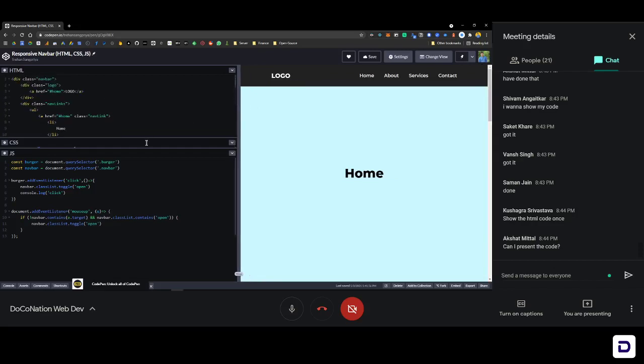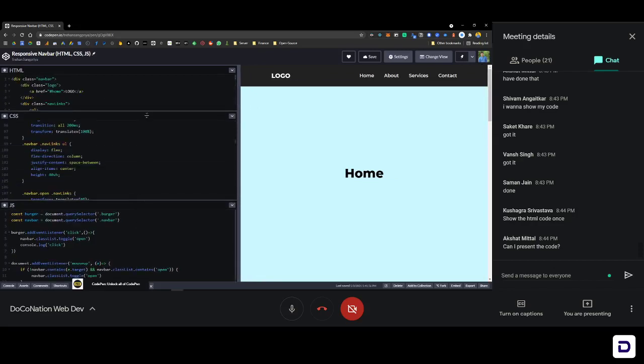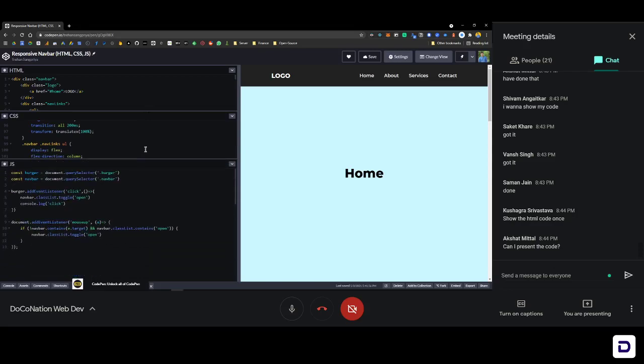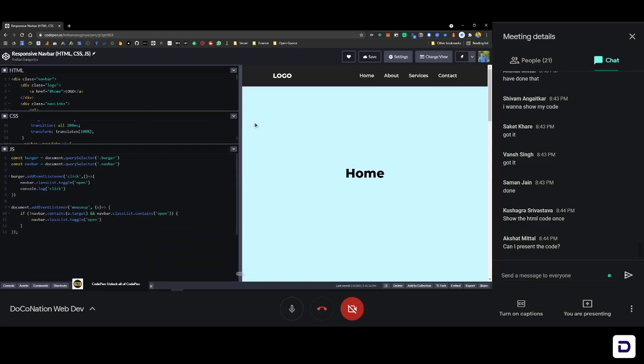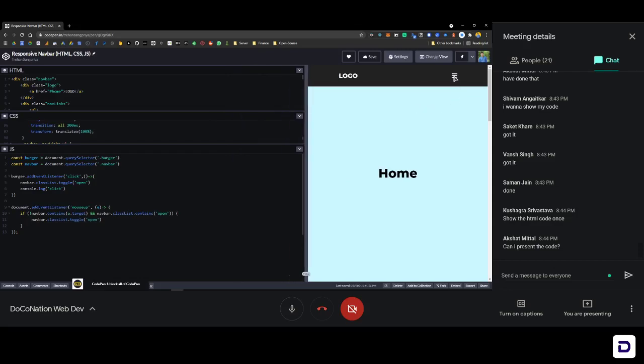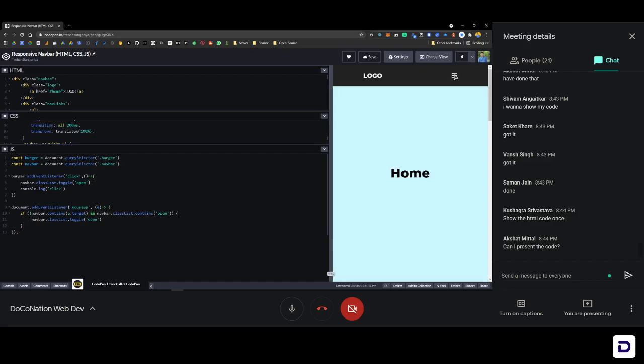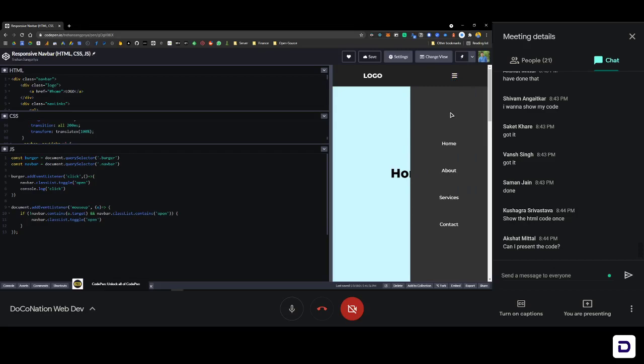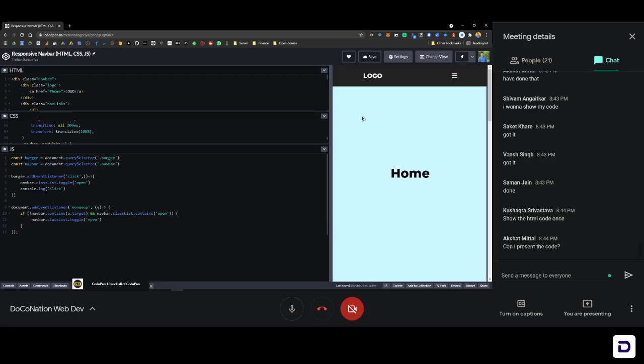This also has an extra feature, a little more JavaScript code. Right now in your code, if you click on the burger icon, the navigation bar opens and it closes when you click on it again. But in this code, there's an extra feature that if you click outside the nav bar, it also closes. So if you want that, you can go to this CodePen.